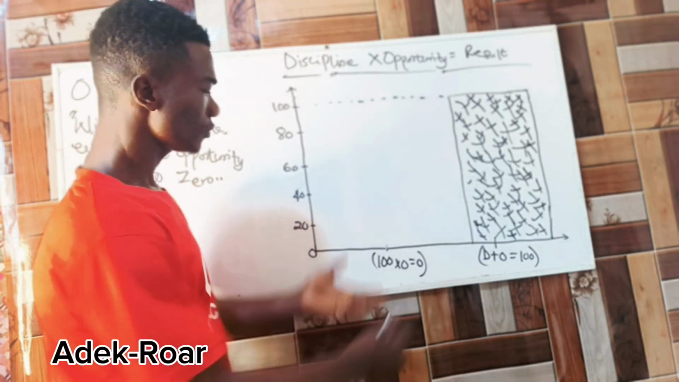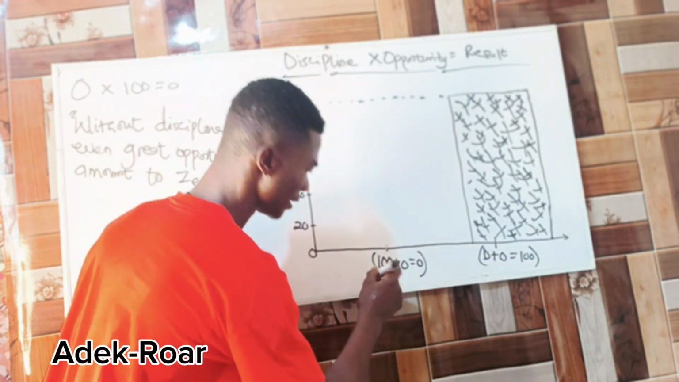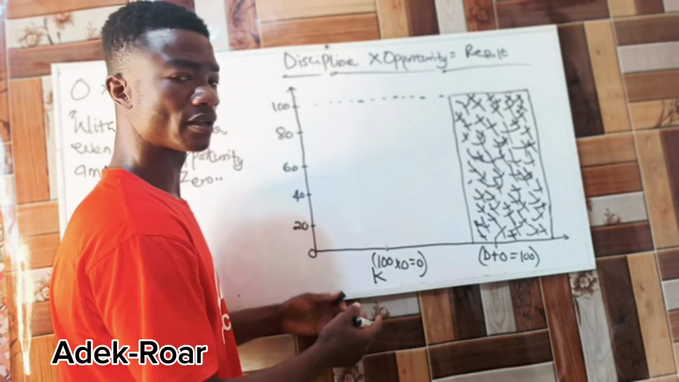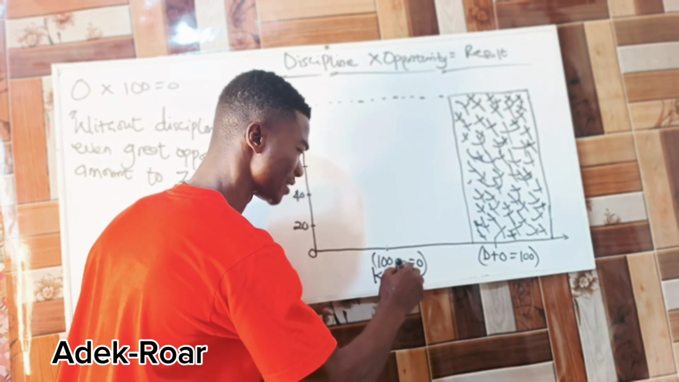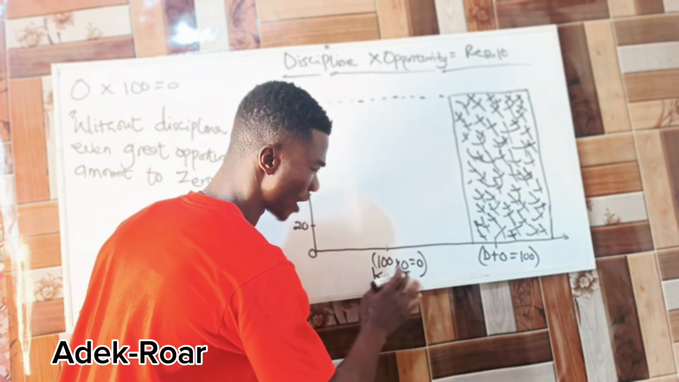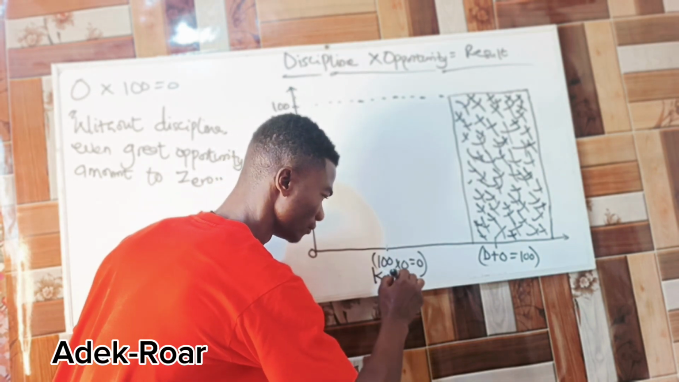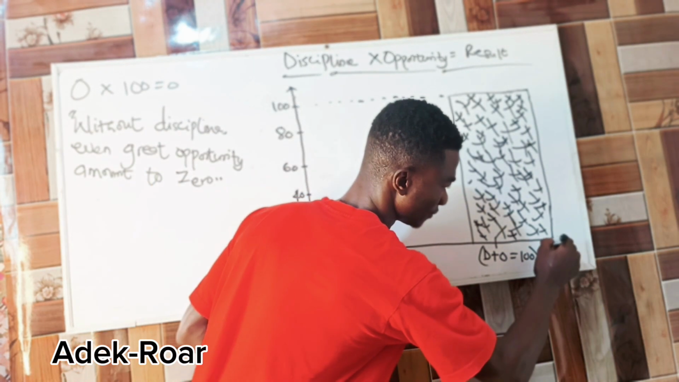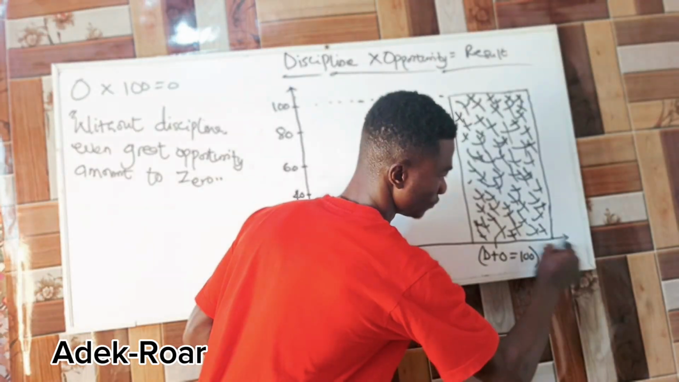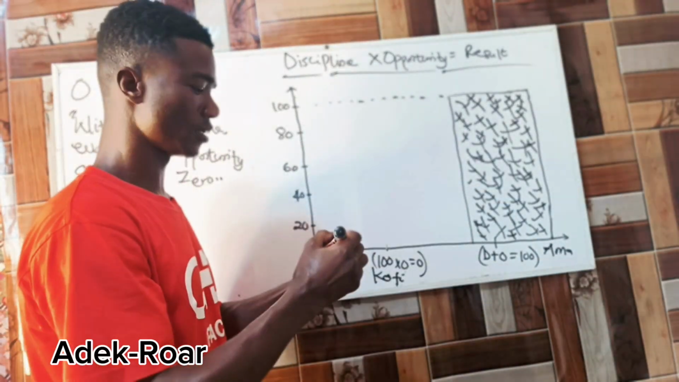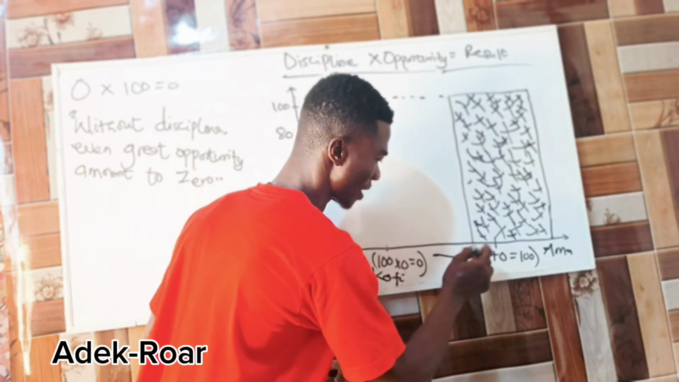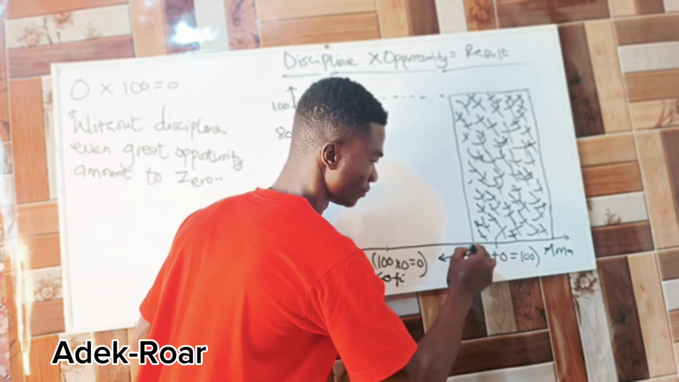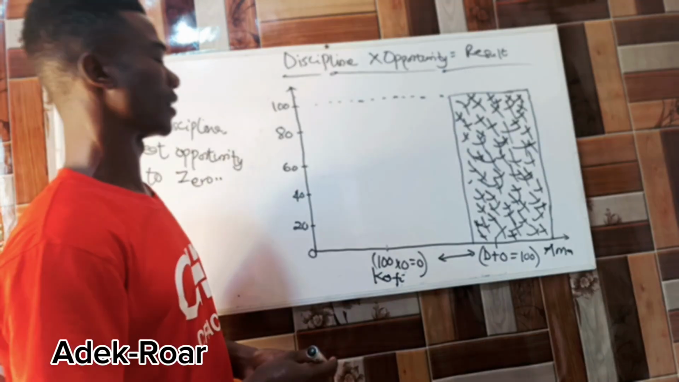So this is Kofi. Kofi, the opportunity is there. Let's cite an example. So I have Kofi here, right? This is Kofi, and I have Ama here. So what is the difference between Kofi and Ama? What is the difference between Kofi and Ama?